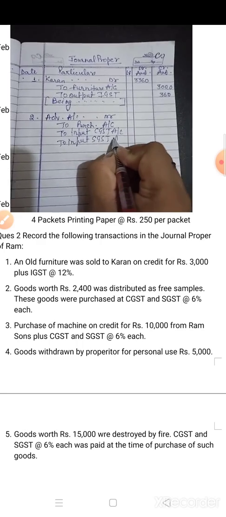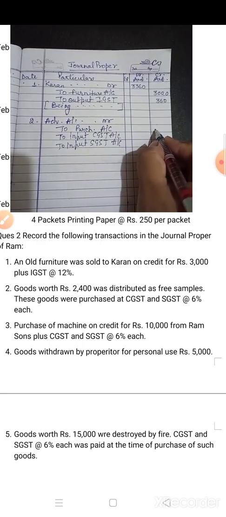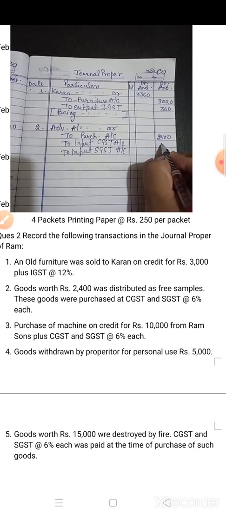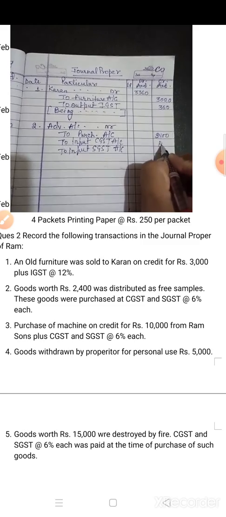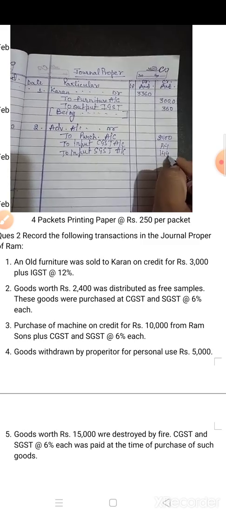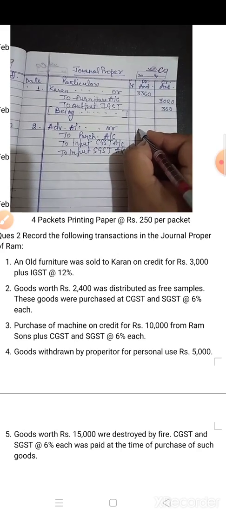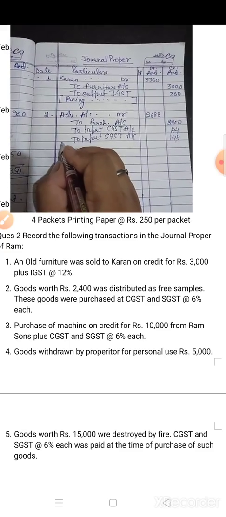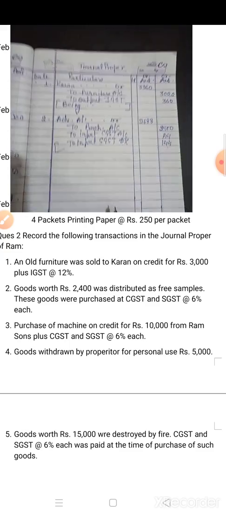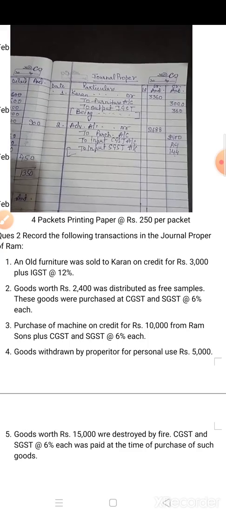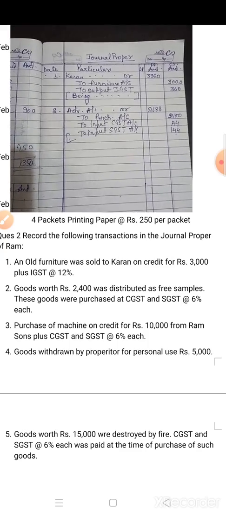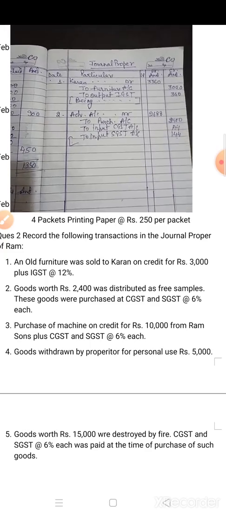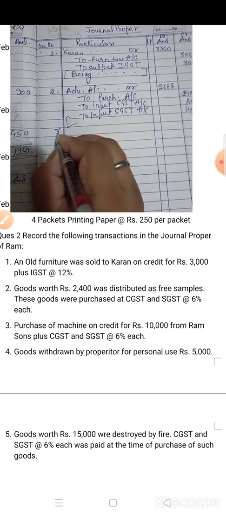SGST account. Now amount. What is the actual value of purchase? Goods 2400. Now CGST 6% is given. It means 144. Now here also 144 because both GST are same. Now total you have to write down in the advertisement 2688. Narration you have to write down in a similar way, being goods worth rupees 2400 distributed as free sample, or you can write down being goods distributed as free sample. Now come to the third.